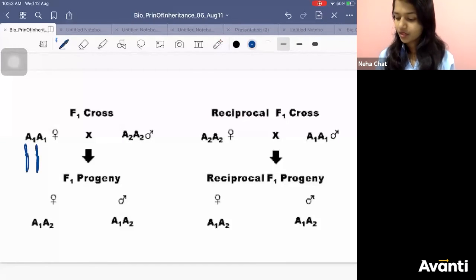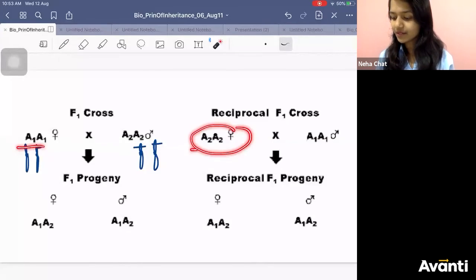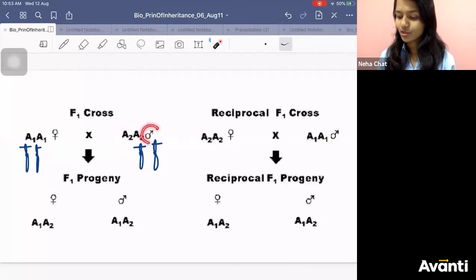From male, you have taken A2, A2. Now in reciprocal, from female you will be taking A2, A2. This you have taken from male, right?